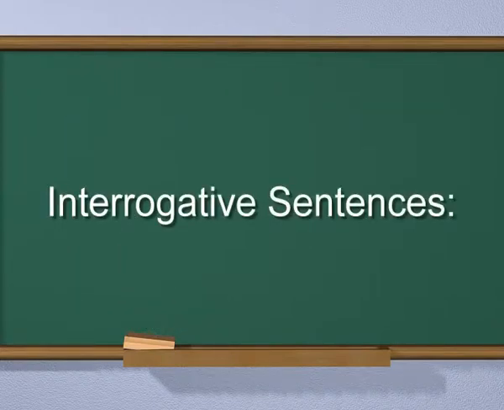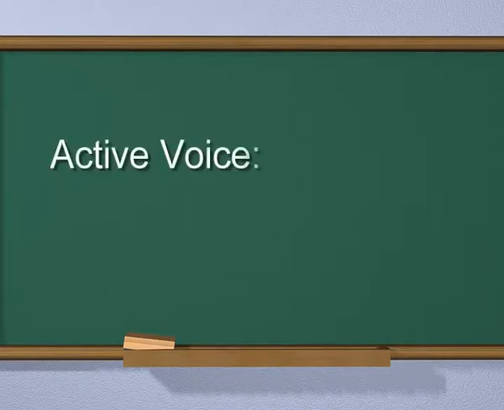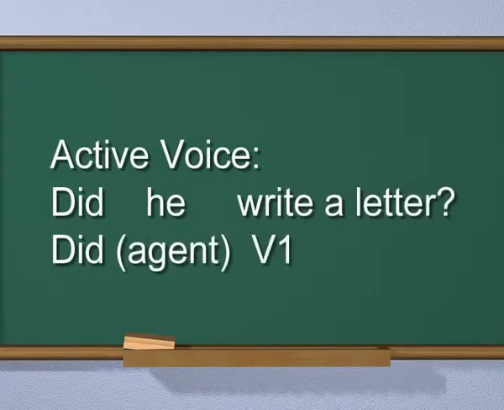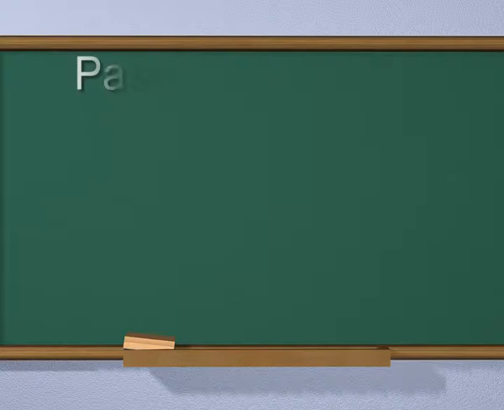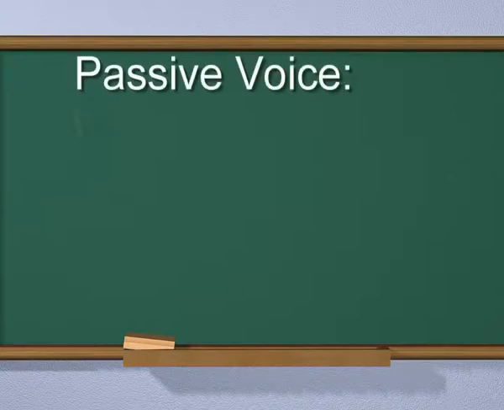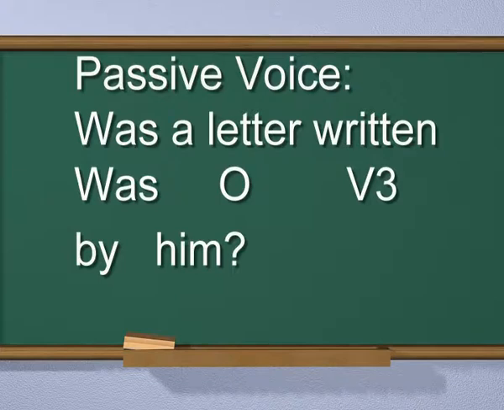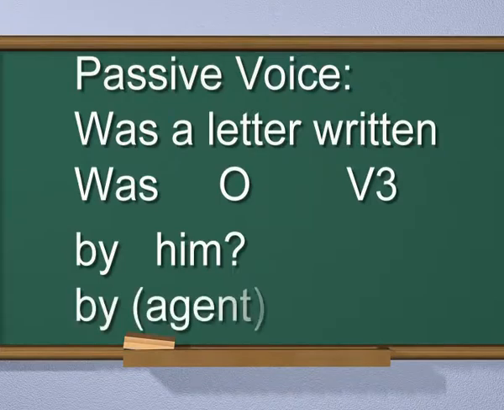Interrogative sentences. Active voice. Did he write a letter? He is the agent, write is the first form of the verb, letter is the object. Passive voice. Was a letter written by him? Letter is the object, written is the third form of the verb, him is the agent.